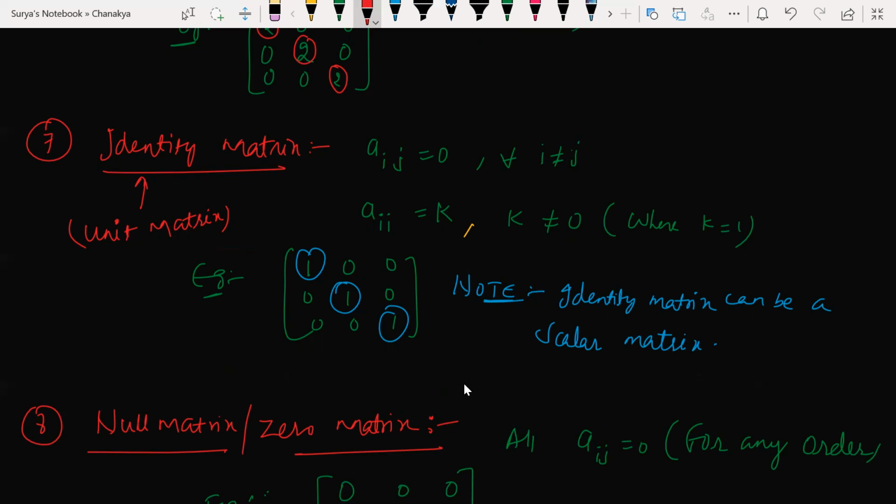A unit matrix of order n is denoted like this: In. This is how we denote it. This is the identity matrix of nth order. So this is what the identity matrix or unit matrix is. Okay, so you write a note here.